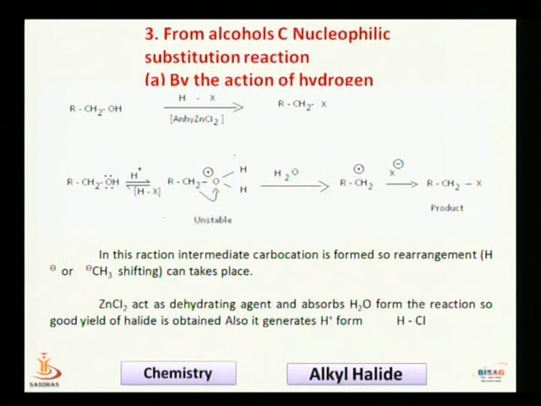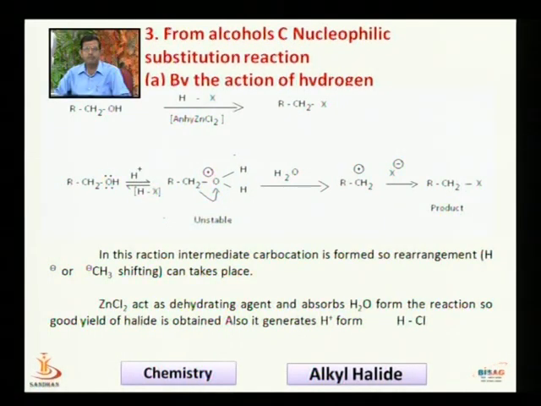Now the next method, the Borodin-Hunsdiecker method, or say the method in which we take an alcohol. We have the alcohol with thionyl chloride, or HCl with zinc chloride, the Lucas reagent, or PCl3, PCl5. Suppose I take the example of PCl5: alcohol plus PCl5, ROH plus PCl5, gives RCl plus POCl3 plus HCl.